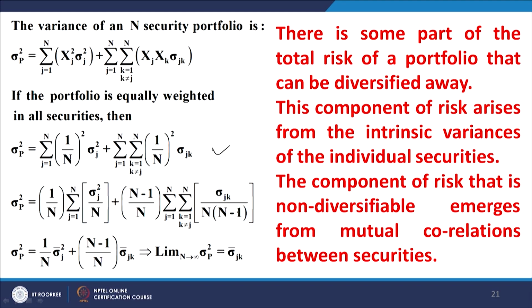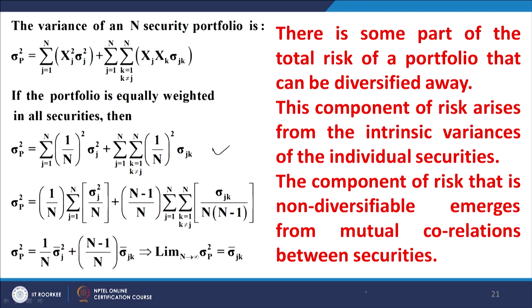Now, looking at the first term, this expression, if you look at it carefully, is the aggregate of all the variances of the securities divided by the number of securities. So, in some sense it is the average variance of the securities. Let us now come to the second term. In the second term, what do we have? We have the covariances between various securities.